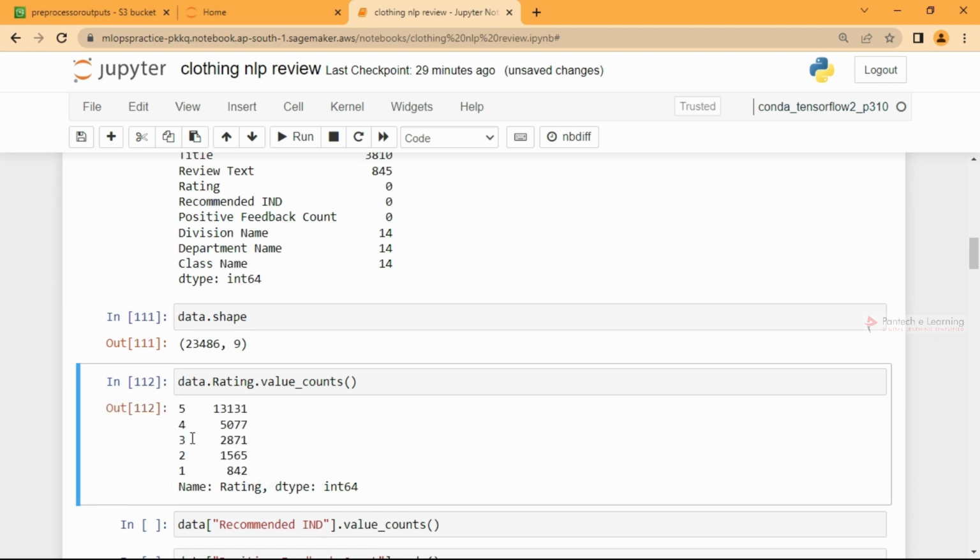And still if you add these 1, 2 and 3, you will get something around 5,000, and if you add both of these, you will get around 18,000. So once again, if you have this as a binary classification, you have positive, which is 18,000, and negative, which is around 5,000. Tell me, guys, what kind of issue is there? It is an imbalance in the data set.